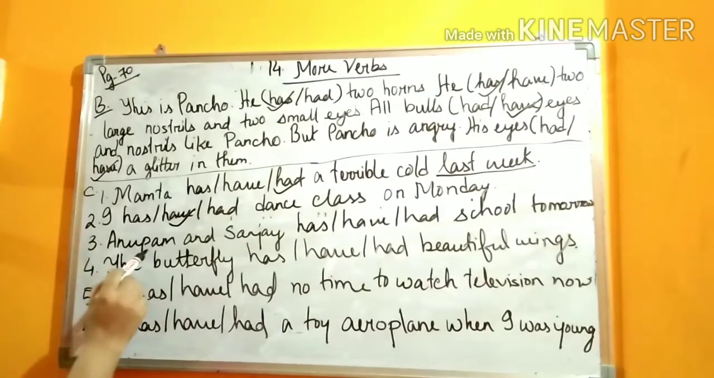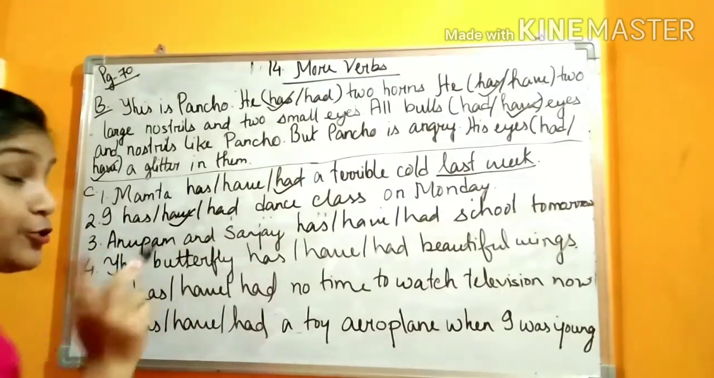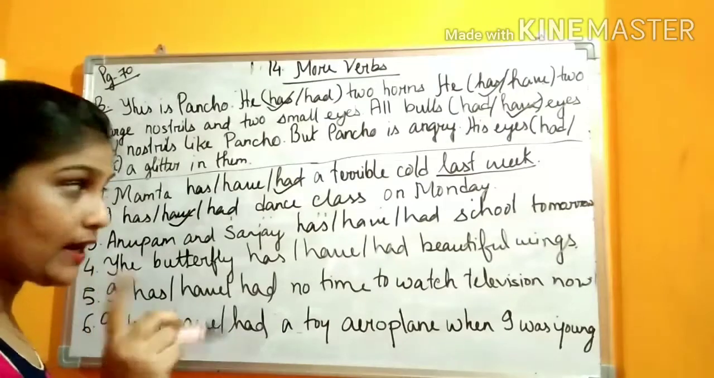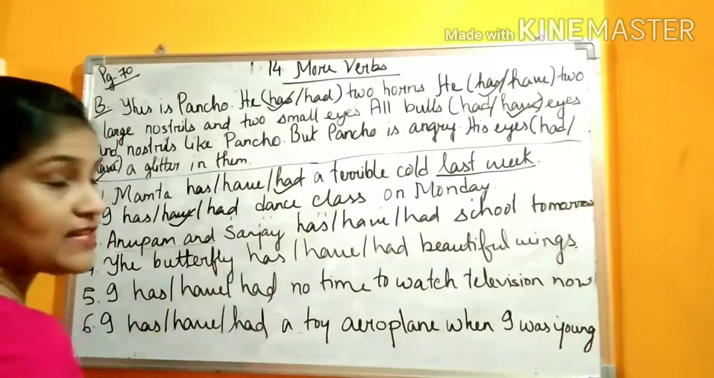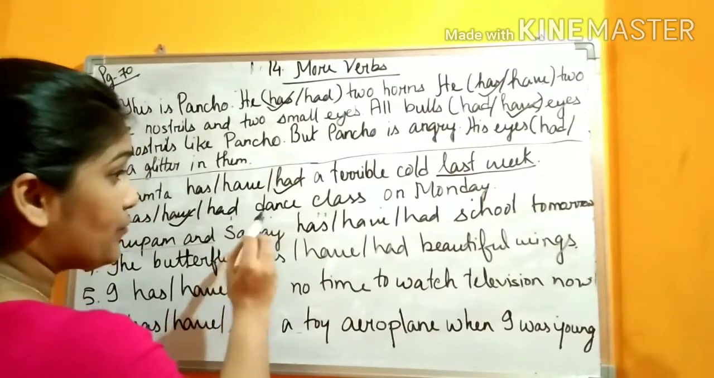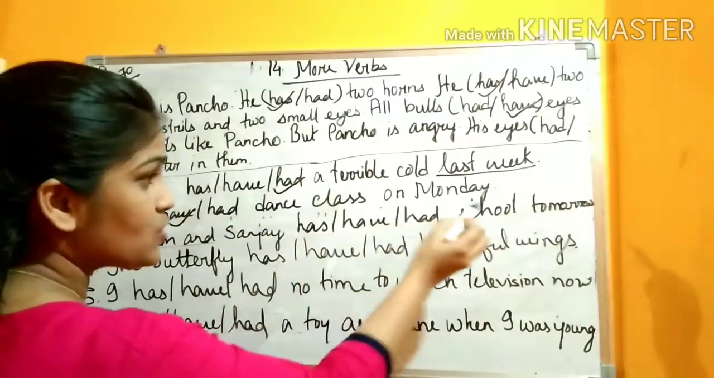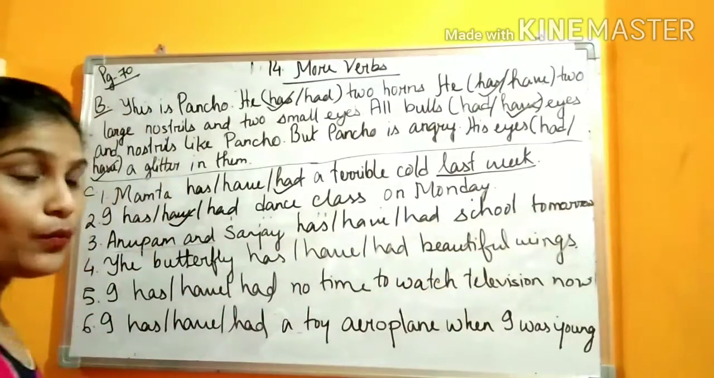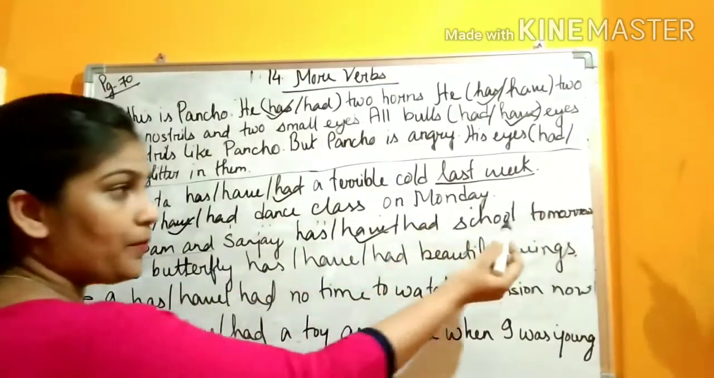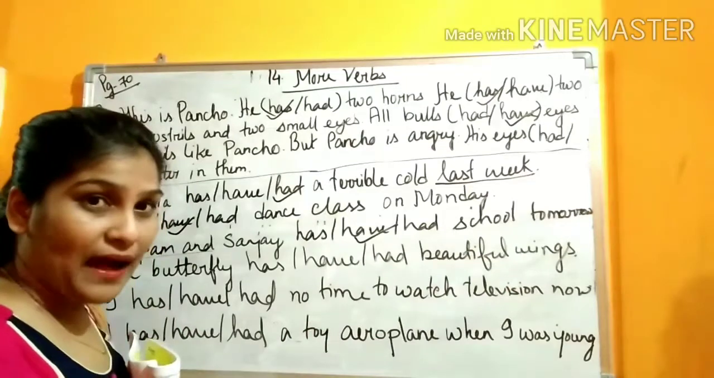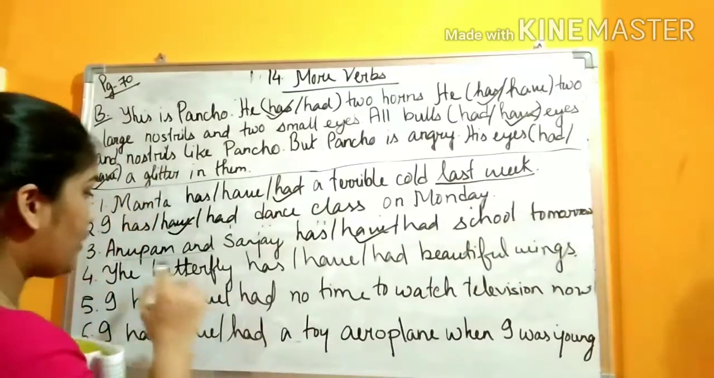Number 3. Anupam and Sanjay. There are 2 persons. Okay. Not 1. Anupam and Sanjay. That means we can consider them as what? They. So with they what we use? Has, have, had, school tomorrow. So with they we will use what? Have. So tomorrow means what? That is not in the past. It will happen in the future. So you have to use what?